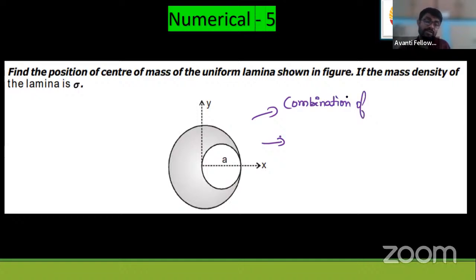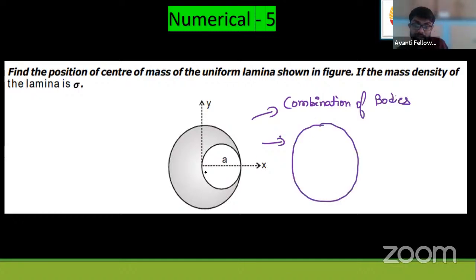This is impossible. The mass is deleted from this. How can we combine the two bodies and make such a condition? Yes, you can. Combination of bodies. So you can convert this problem into a combination of bodies like this. If I take a disk of radius a, the mass density is constant here, sigma.